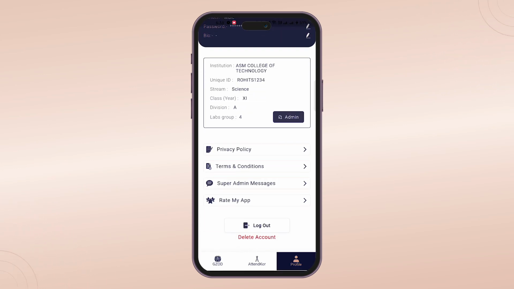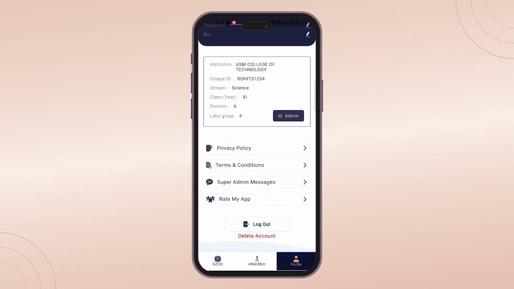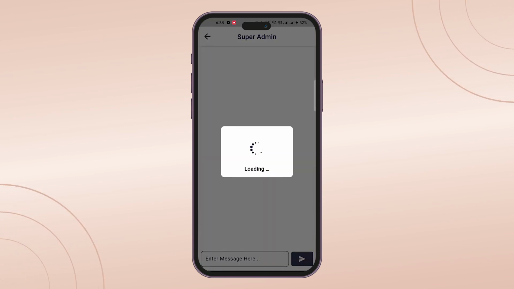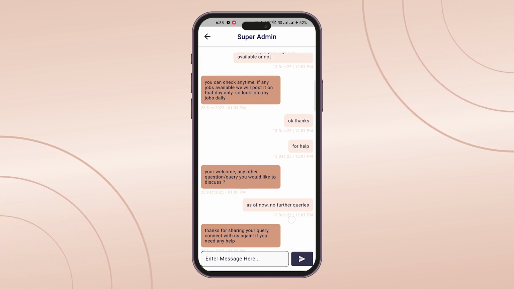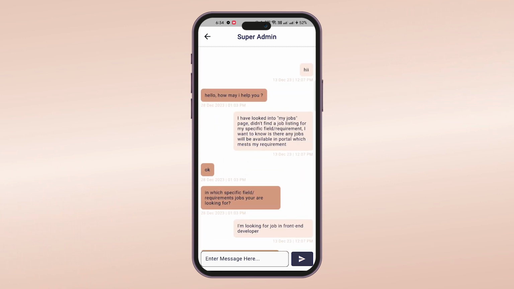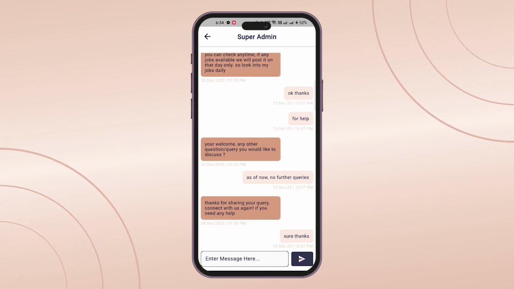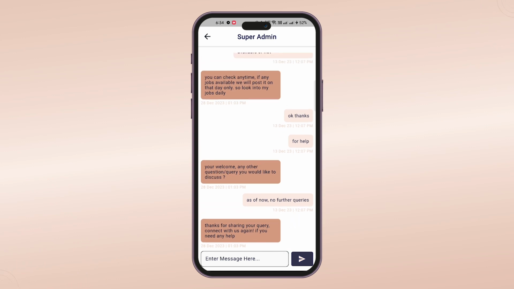While if he has any concern about app features and is facing some issue regarding the app, he will share his concern through super admin features. Here you can see the super admin messages tab. If you click on it, you can just send a query to a super admin about the app features or any difficulties in app usage. As you can see, I have a message already. I have queries about the job related page. So you can see all the messages that I have sent to the super admin and respective replies to those questions replied by super admin.